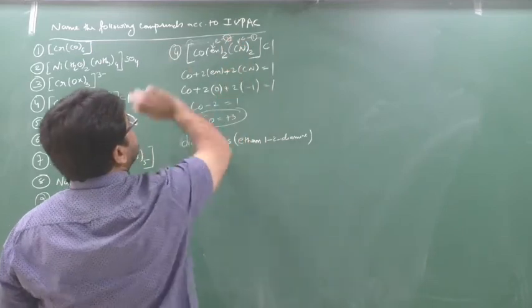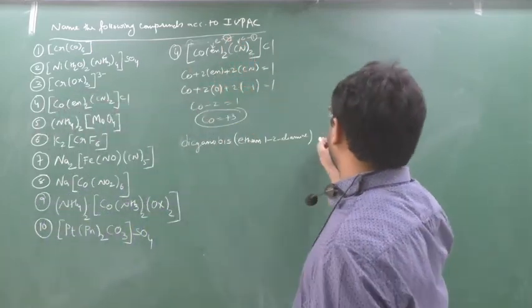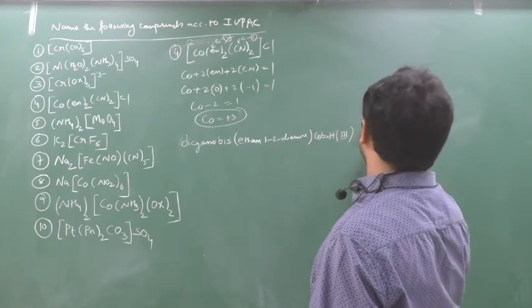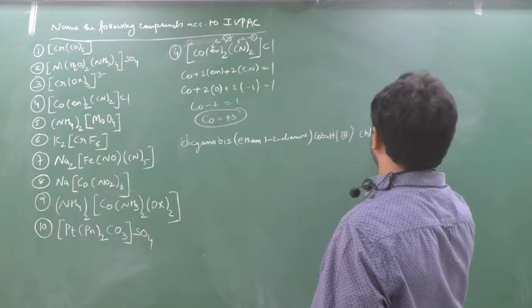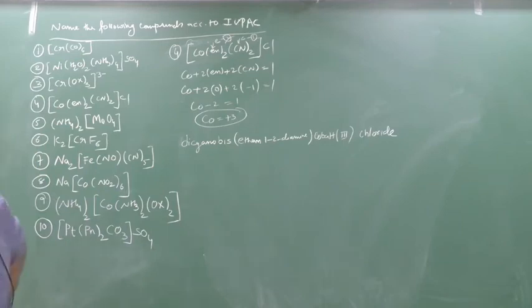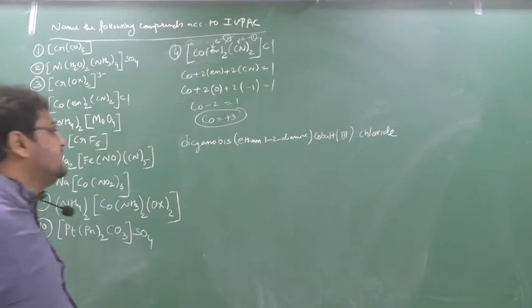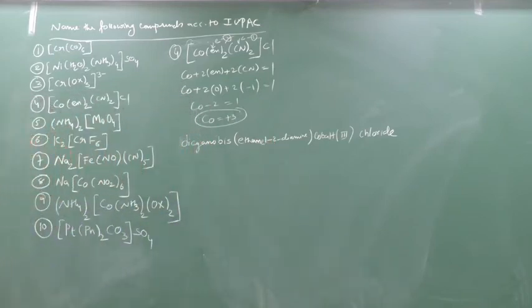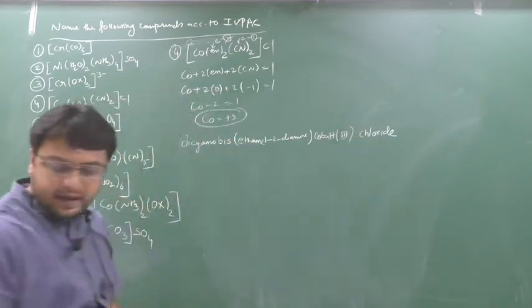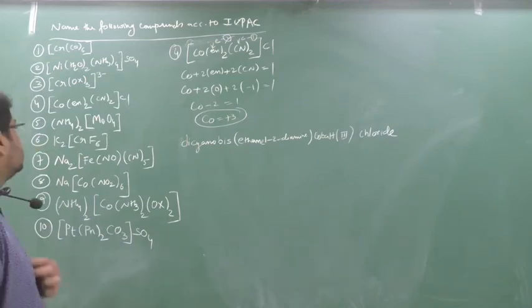So A, B, C, D, E. Cobalt. Now cobalt is in a positive complex. So name as it is cobalt. What is the oxidation number? 3. Remaining is Cl minus means chloride. So this will be your name. Dicyano bis ethane 1,2-diamine cobalt 3. Here ethane means en. Yeah, you have to understand this now. Ethane 1,2-diamine. Cobalt 3 chloride. Clear? Should not give the space by writing the complex, but a space should be given between cation and anion. Can I go for fifth?